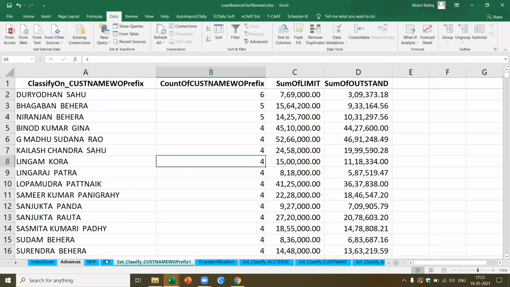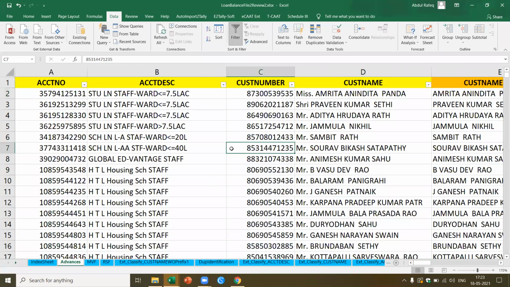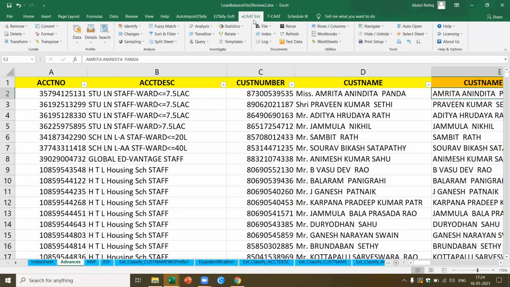Okay, now let's get started with the functions. I got this advances file. What is the first thing I want to perform? Let's say based on the customer name prefix, I want to know the count and the sum. So I come to ECAT. Let's say ECAT is the software which I got. Now when I click on this ECAT, all these functions are available in ECAT Enterprise. Now you see the curate panel, profile, analyze, investigate, documents, utilities, tools, etc.